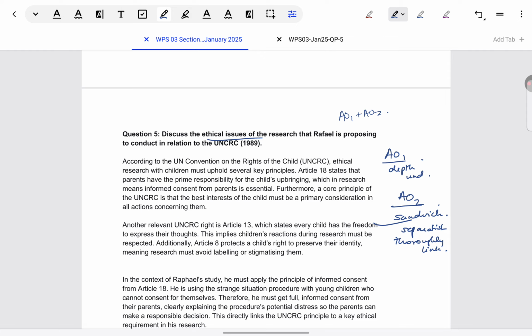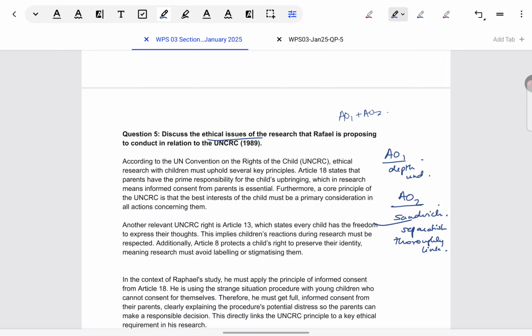That's not thorough linkage. How do you decide whether it's thorough linkage or not? Think about it: if instead of Raphael, some other character was there, and instead of his situation, some other situation was there. Could you have just replaced the name of Raphael with, say, Zana, say the other situation was about Zana? Could you have written exactly the same thing? If yes, then your point is too generic and it's not thorough.